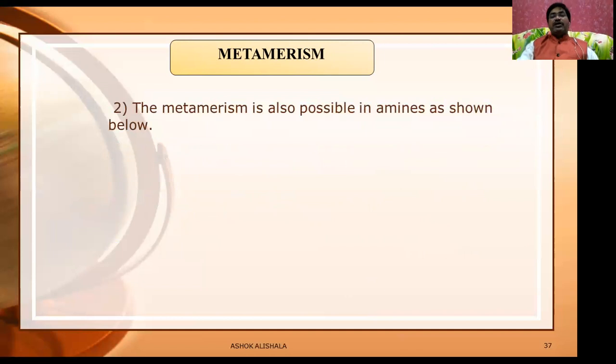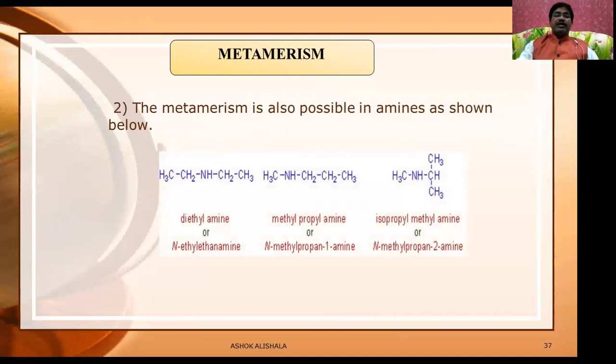Metamerism is also possible in amines, as shown below. This is diethylamine, which is called a secondary amine, where two alkyl groups are around the nitrogen. Here, this is also a secondary amine, but at one position there is a methyl group and at another position a propyl group.